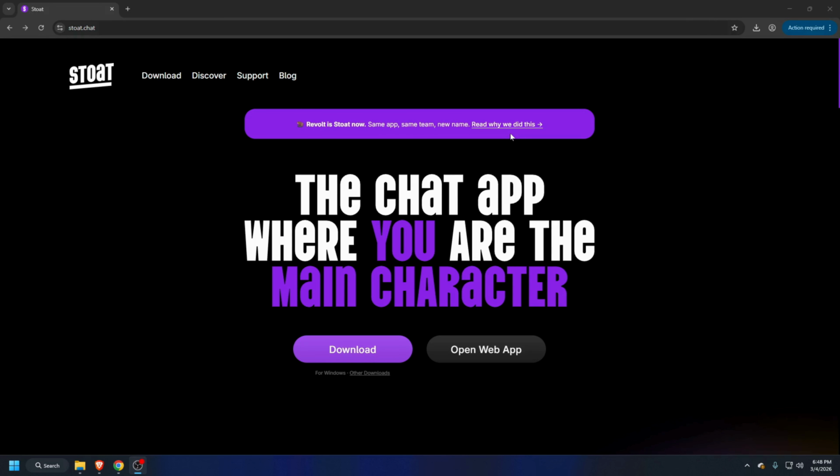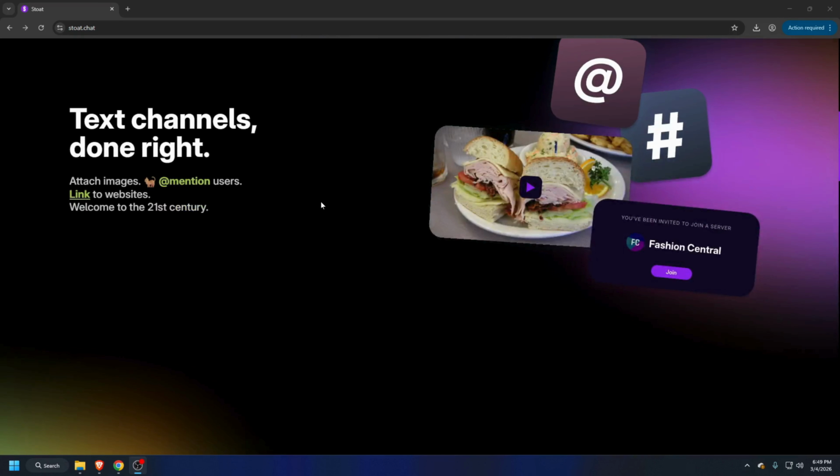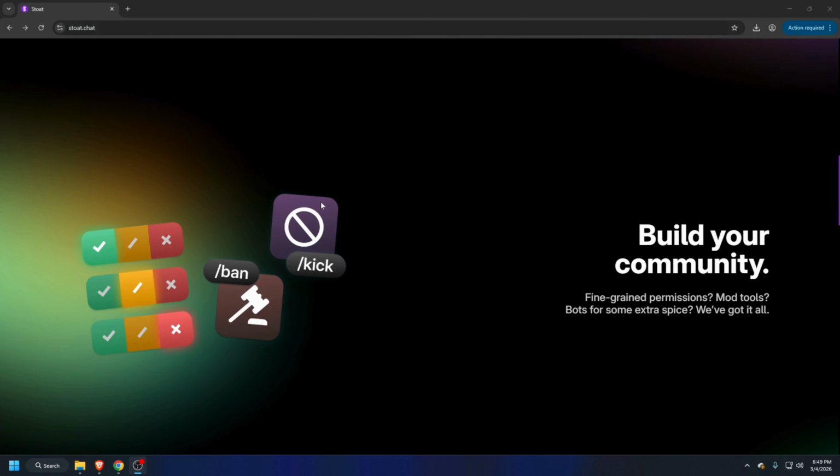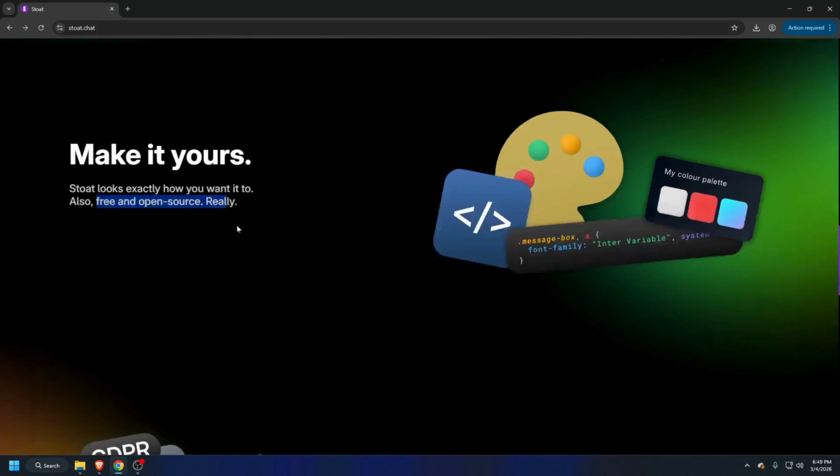For the next one, we have Stoat, the chat app where you are the main character. Oh, I like this one. And here are some of the features that they are offering, like attaching images and mentioning users, which is a basic one actually, and building your community with mods and bots. It is free and open source, which is really nice.